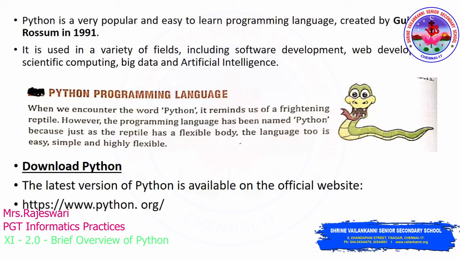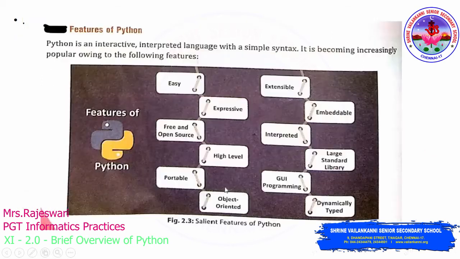And to download this Python software, as I have told you, there are three different types of software: free and open source software, proprietary software, and freeware, right? And this Python comes under free and open source software. So you can download Python from the official website, python.org. You can download and install the latest version of Python from this particular website.